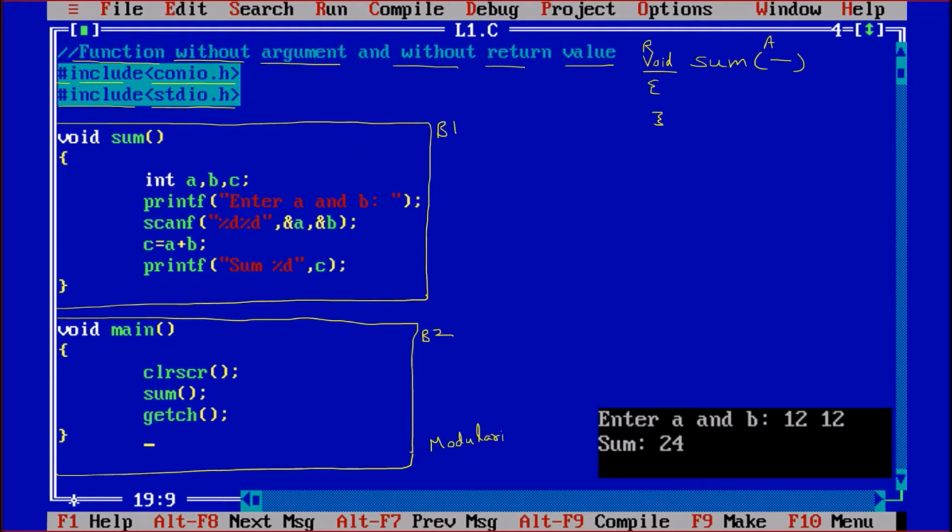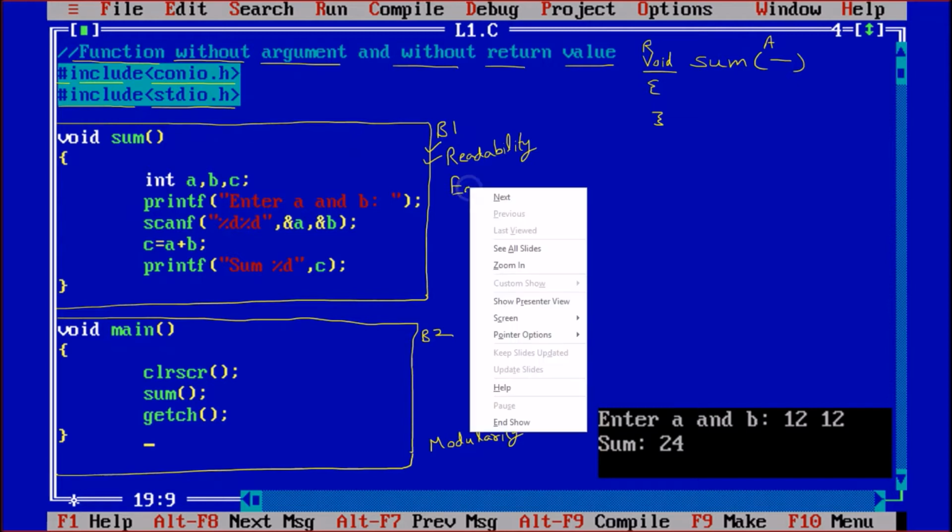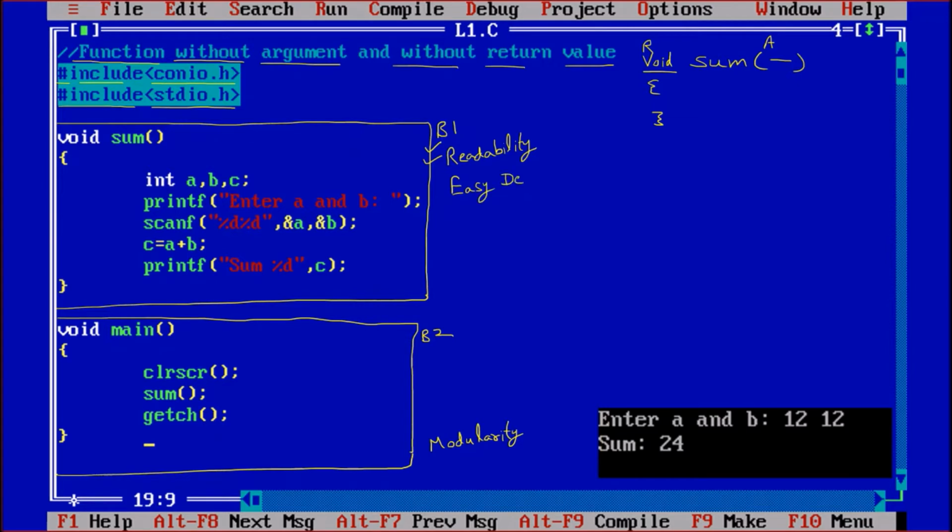So modularity is coming. And what are the benefits of modularity? We can see that this is the sum function we have put into another block. And if I have to check the coding of sum, I can go only to this particular block B2. So modularity increases the readability. And also the debugging is very easy, because if I have a problem in sum, I will easily go to the sum function. So easy debugging. Debugging means finding out the error.